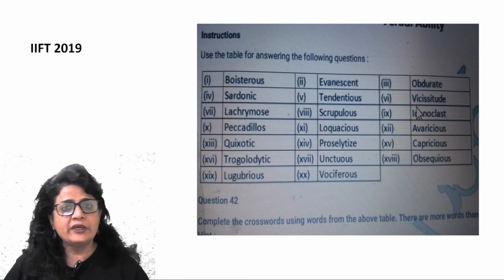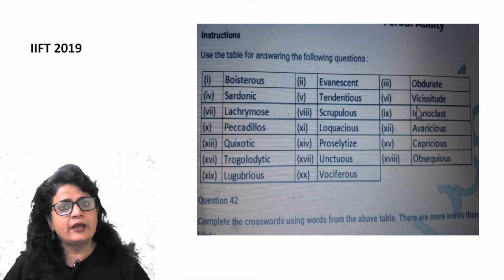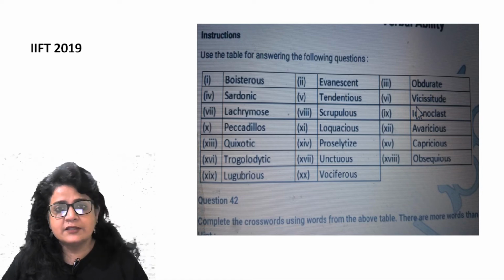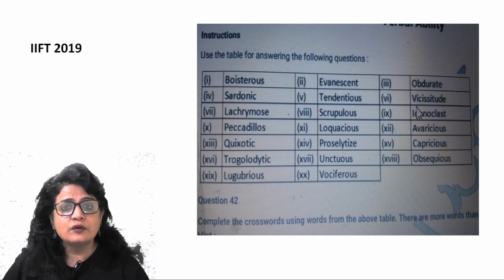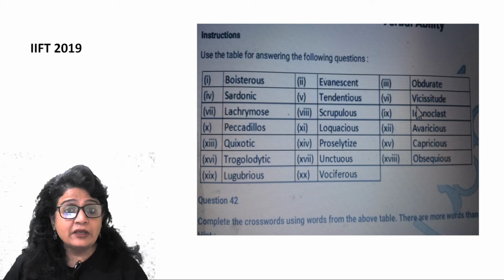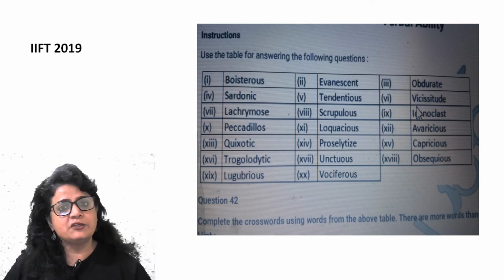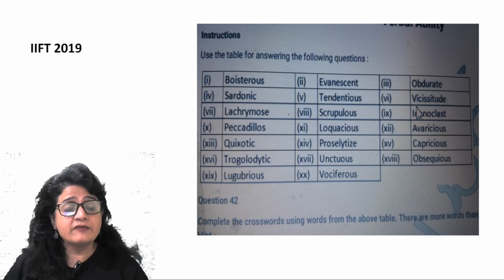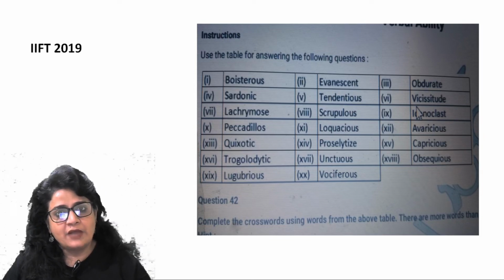So the weather in Mumbai is very capricious. You cannot rely on the weather. Anytime it rains, anytime there is sun. So capricious weather, so fickle. She is very capricious. That means she is fickle-minded. You cannot really predict what she feels like, how she behaves, and what she does next.